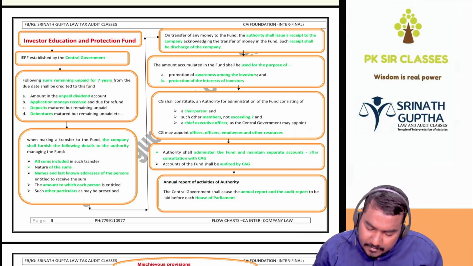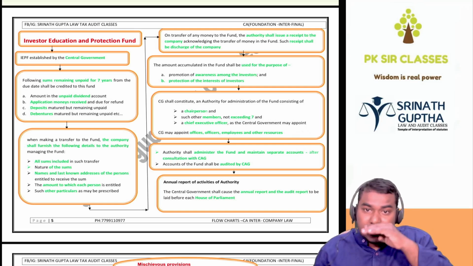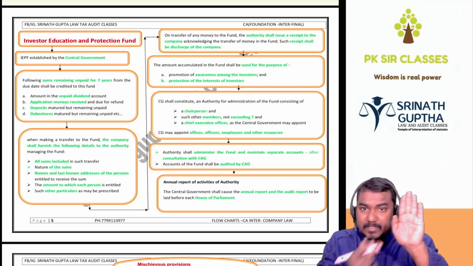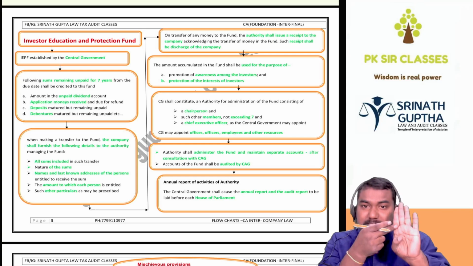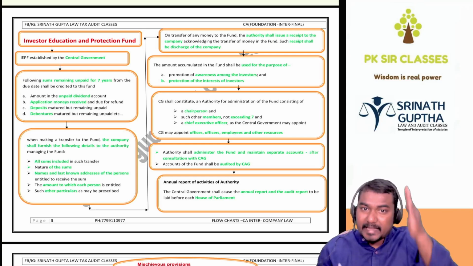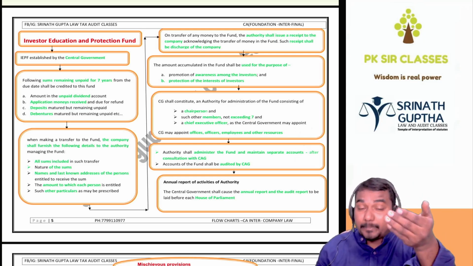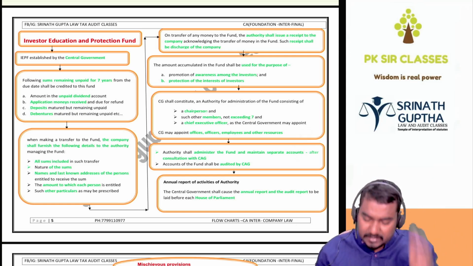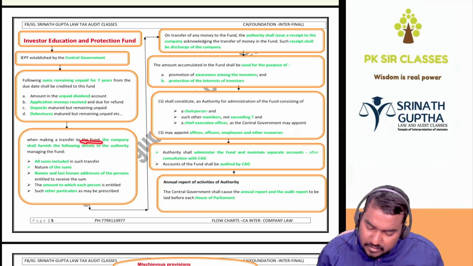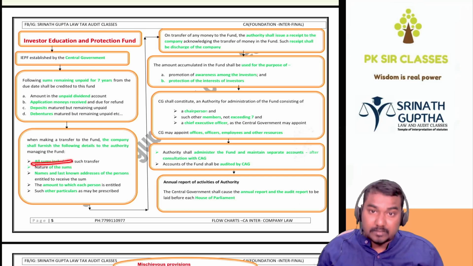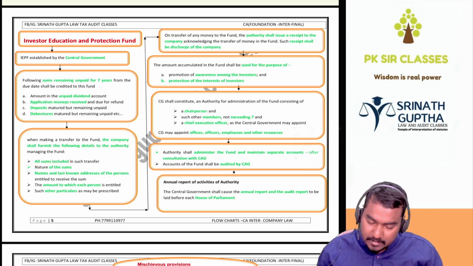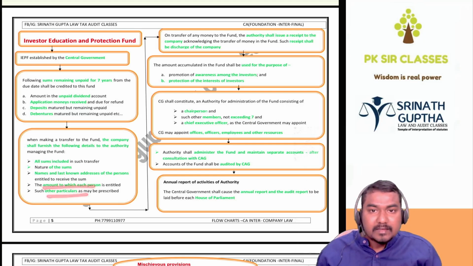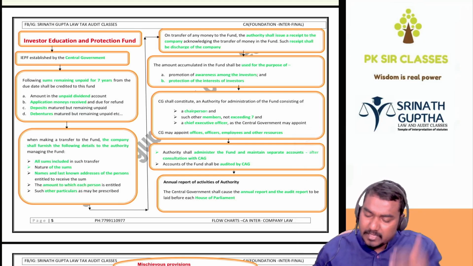While making the transfer to this IEPF, the company will prepare a statement, beta. Which kind of fund: dividend, deposits, debentures, and the name and last known address. Why are we unable to pay that shareholder or debenture holder? All these reasons they prepare in a statement and give it to the IEPF authorities. While making the transfer to the fund, the company shall furnish the following details to the authority: the sums involved, dividend, debentures, deposits, and the nature of the sums, last known address, name, amount, and reasons. Such particulars they will prepare in a statement that will be given to IEPF.